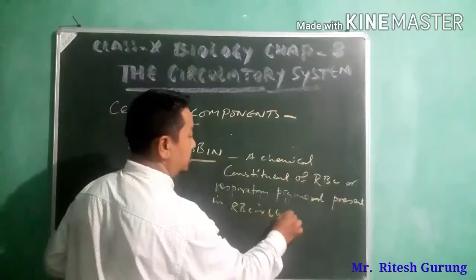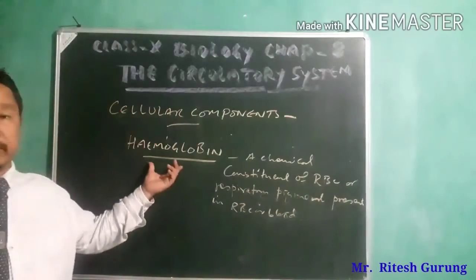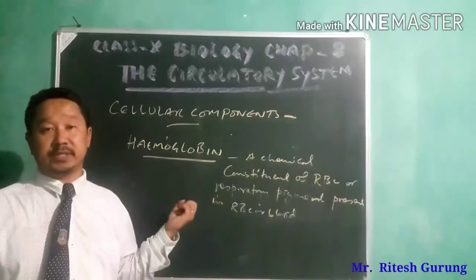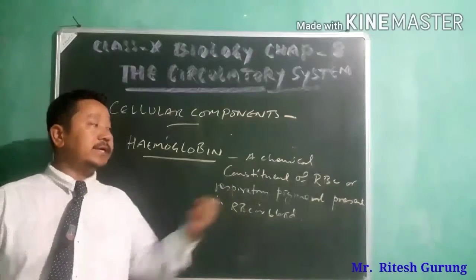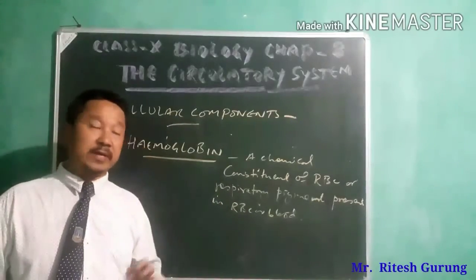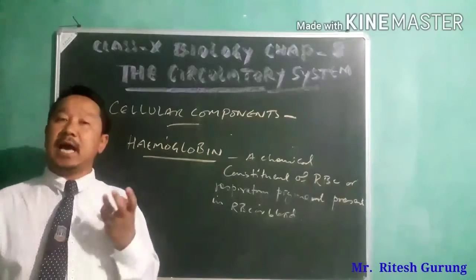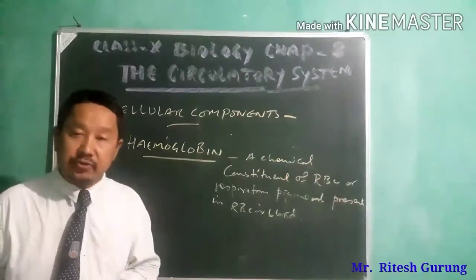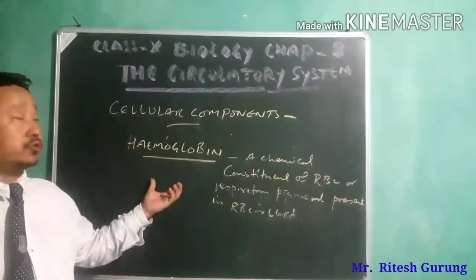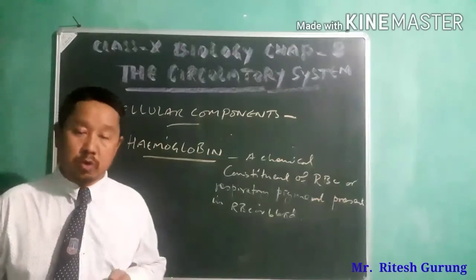It is also called a respiratory pigment present in the RBC itself. There in erythrocytes, in the red blood cell itself, there is a chemical constituent called hemoglobin.